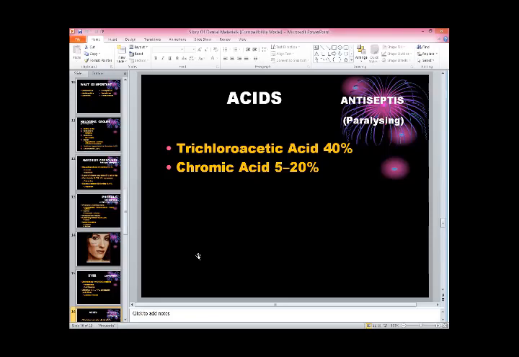And here, they are antiseptics. They are killing the bacteria. We are using them, but one quality of theirs is paralyzing that particular tissue. Now, if I ask you what is paralyzing, what is the meaning of paralyzed?